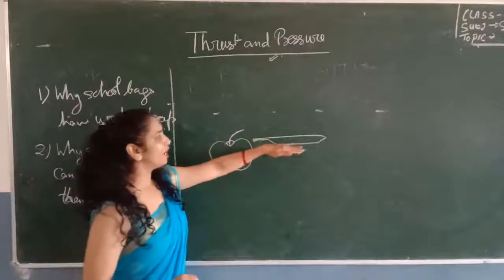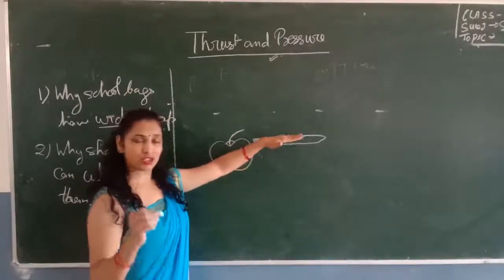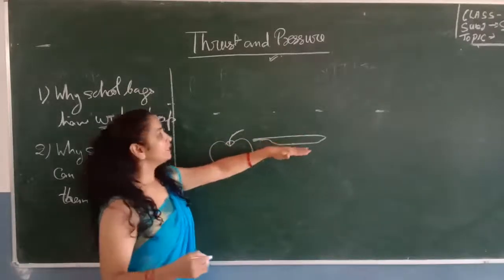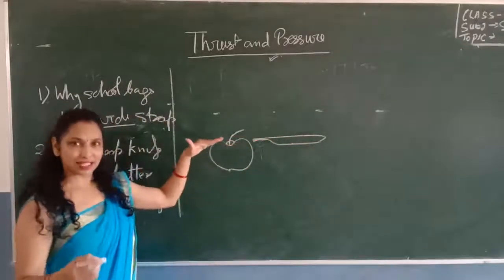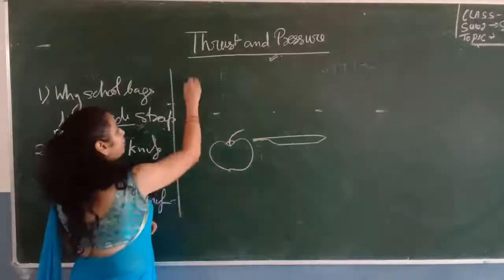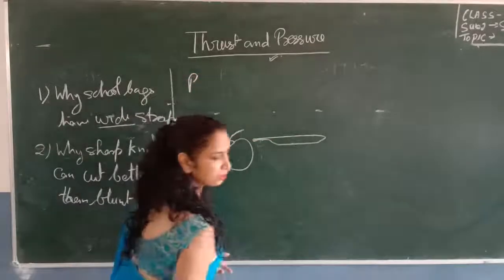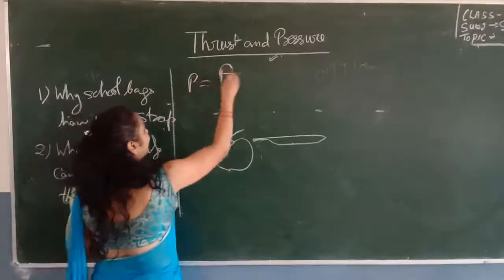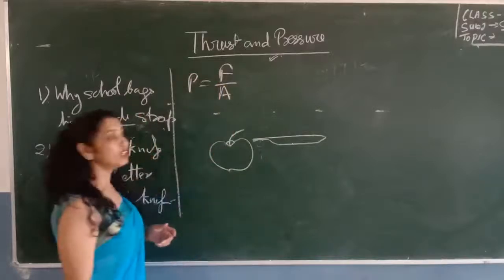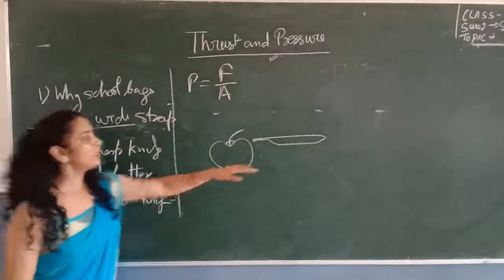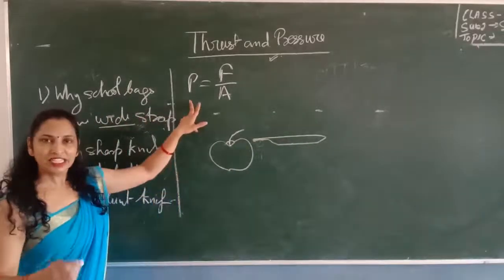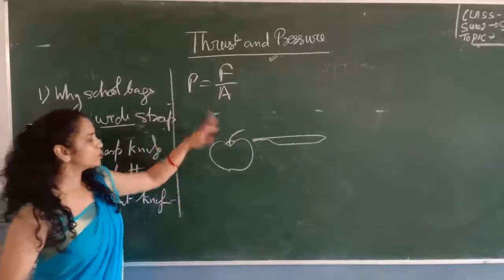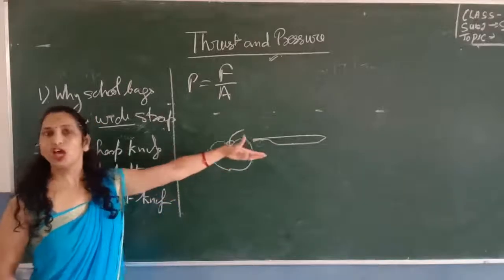If a knife has a sharp edge, then the area in contact with the apple is less. And we know that pressure is inversely proportional to the area. So by decreasing the area, we increase pressure. And that's why it becomes easy for us to cut this apple with this sharp knife.